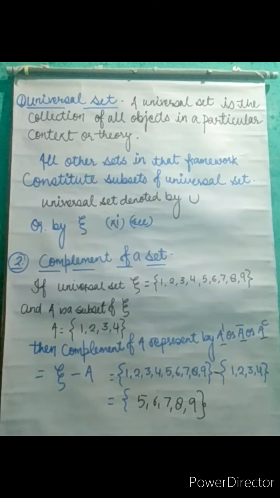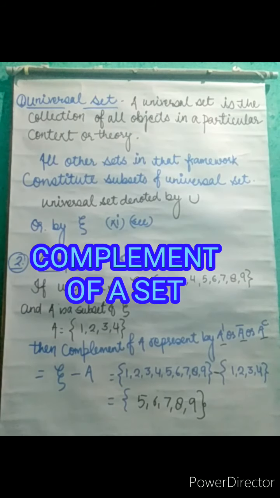Universal sets may be different in every question, or maybe the same for two or three questions. So it is a collection of the objects in a particular context or theory or condition which are formed by us. The sets which are formed by us as a universal set, we can call these sets universal. Next is complement of a set.